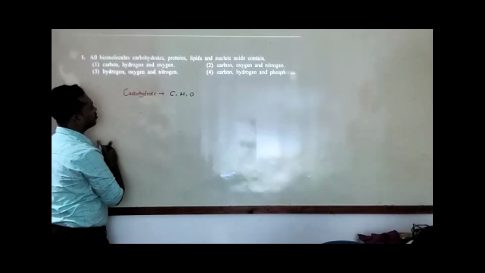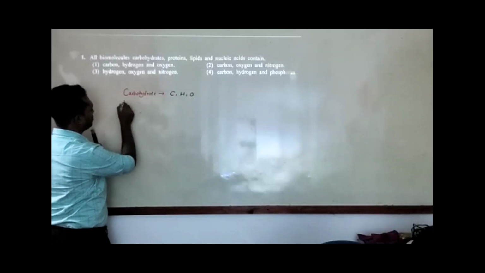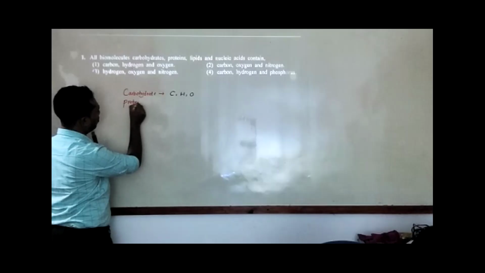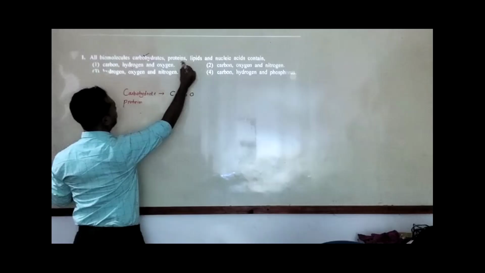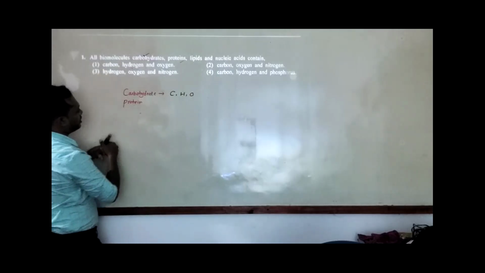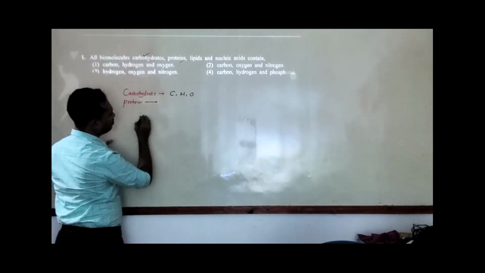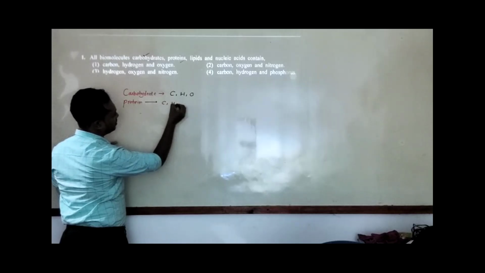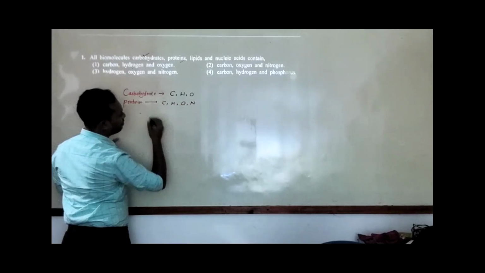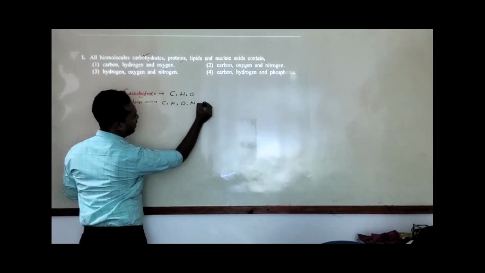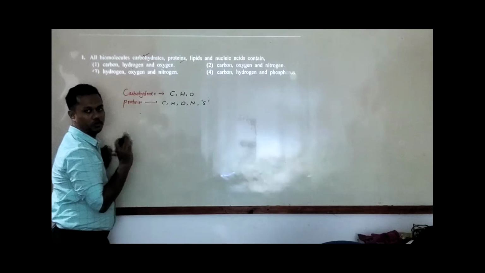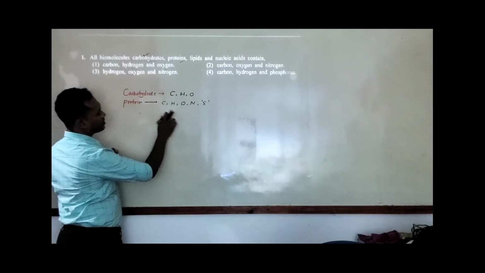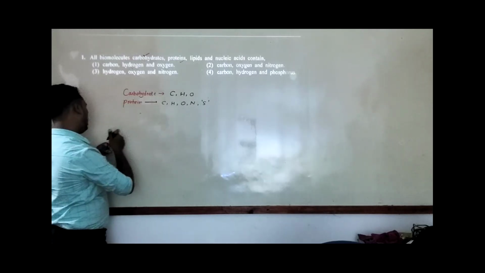Then we will go through proteins. Proteins have carbon, hydrogen, oxygen, and nitrogen. But an important thing, sometimes they have sulfur. It is only sometimes, not always. So we can always consider carbon, hydrogen, oxygen, and nitrogen.